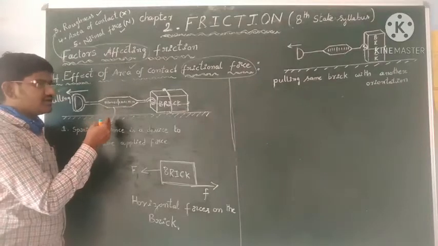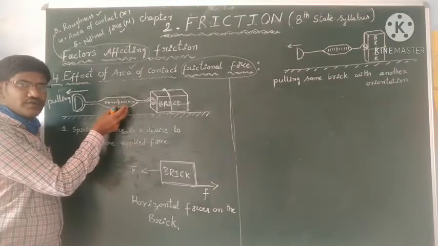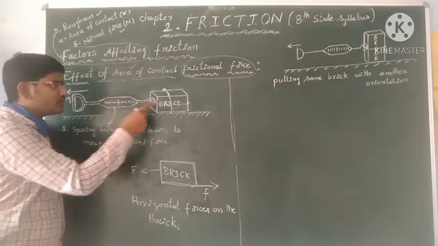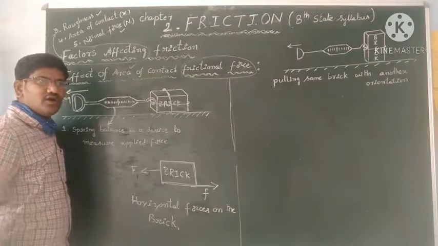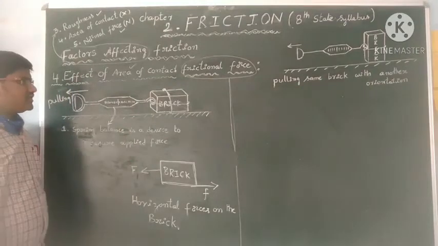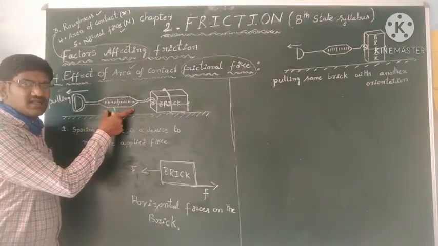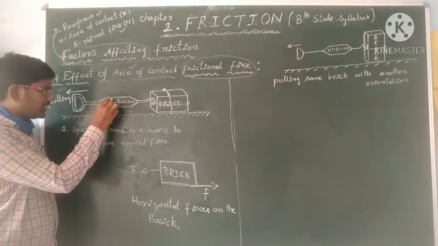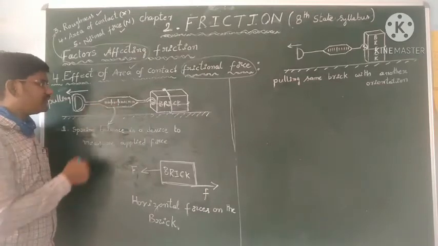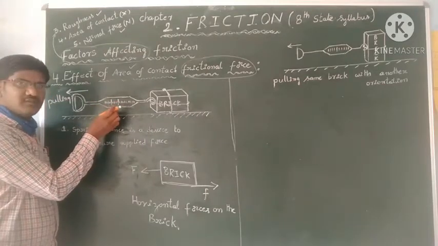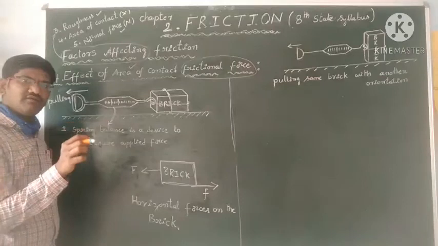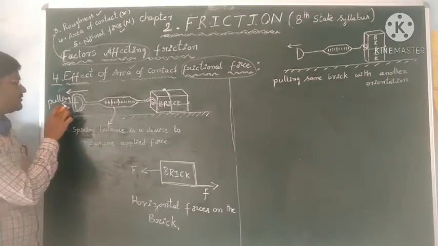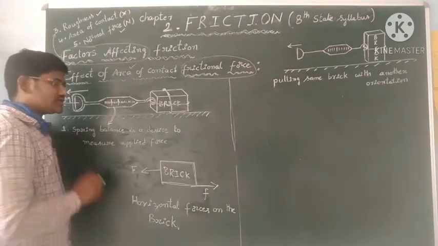So more stretch will be produced when more force is applied to pull this brick. The scale on the spring balance gives the reading, up to what point or limit it has extended. The scale gives the reading of the force applied by you on the handle of the spring balance. Okay, students.